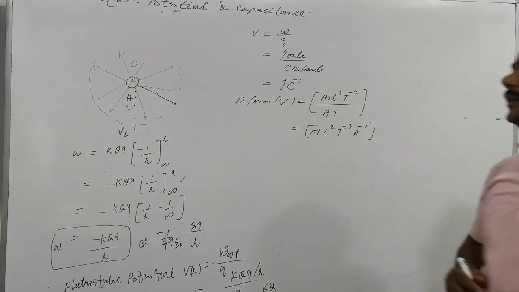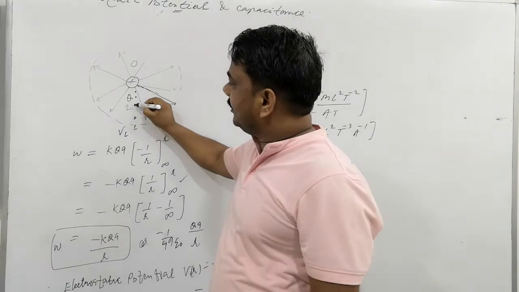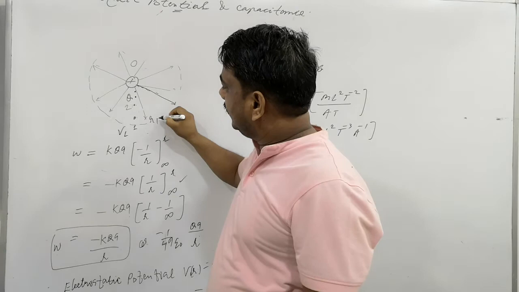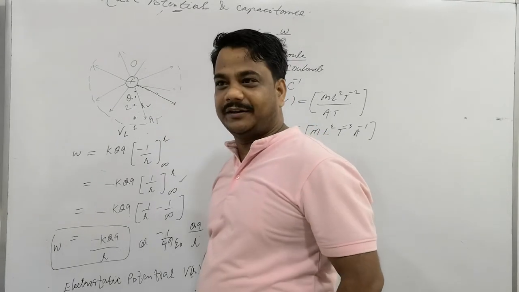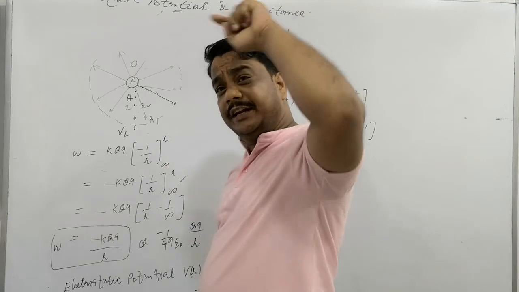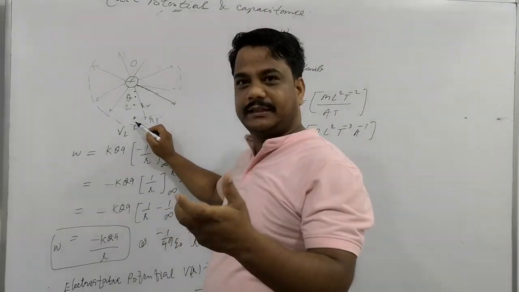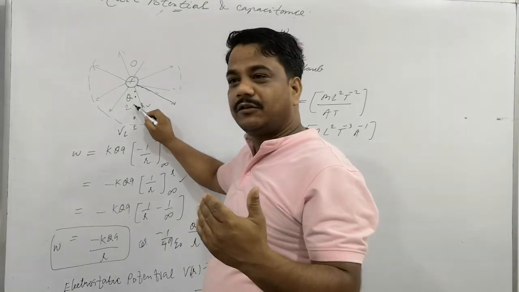Now we want to find out the electric potential at point P1 and point P2. This is point 1, its position vector is R1, and this is point 2, its position vector is R2. Obviously they both will have different potential. From infinity to that point, work needs to be done. This is called potential. So each will have its own potential.